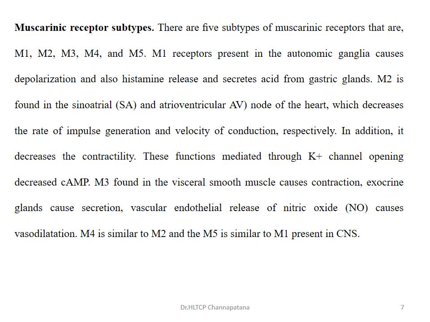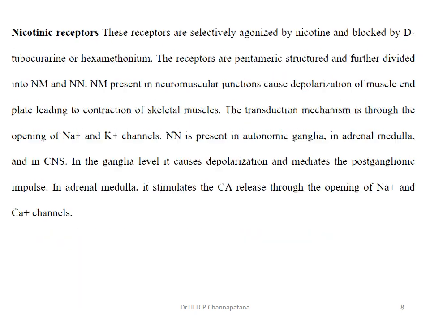M3 is found in the visceral smooth muscles and causes contraction and stimulation of exocrine glands, where it causes secretion, and vascular endothelial release of nitric oxide, which causes vasodilation. M4 is similar to M2; their location and actions are the same. M5 is similar to M1, and is present in the central nervous system.